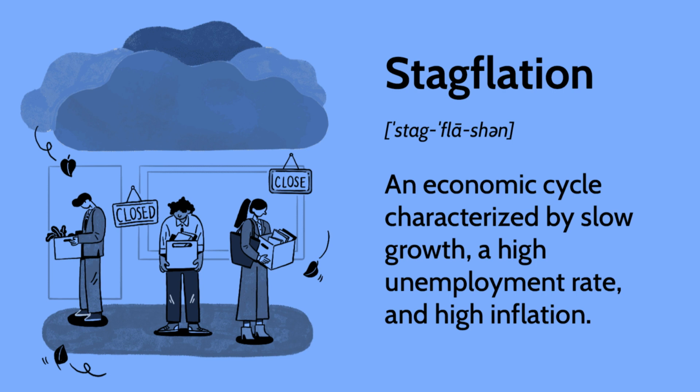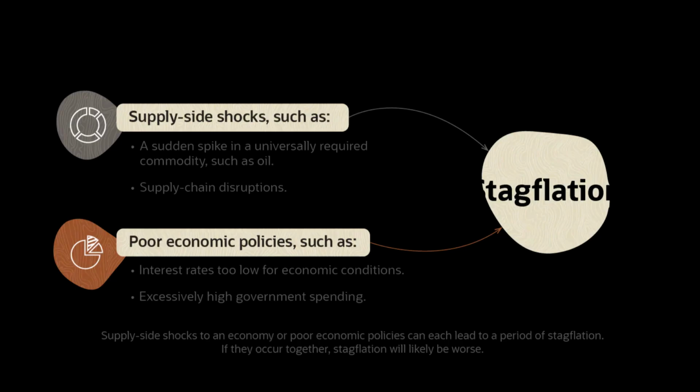Stagflation occurs when an economy experiences a decrease in economic growth, or even a recession, while at the same time, it is experiencing high inflation rates. This means that prices are rising, but the economy is not producing enough goods and services to keep up with the demand, leading to a decline in the standard of living of ordinary citizens.